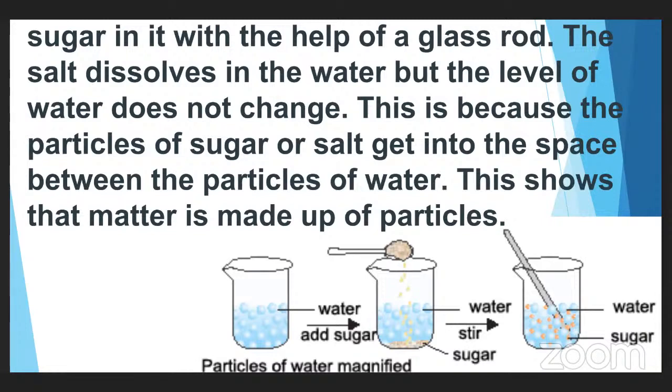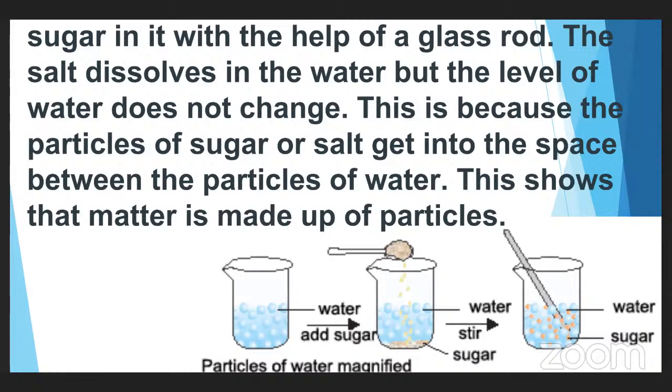What is the reason? This is because the particles of the sugar or salt get into the space between the particles of the water. So just now we have seen one of the properties we have studied under matter. What is that? There exists space between the particles of the water, isn't it? What was the first point? Matter consists of particles.